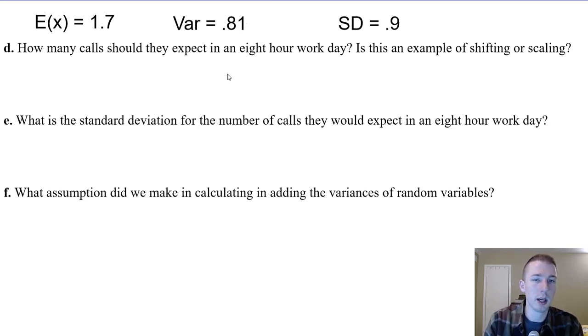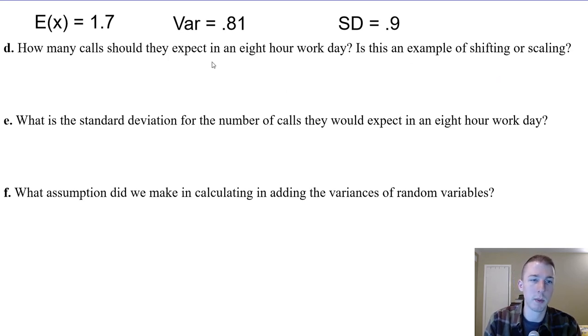How many calls should they expect in an 8-hour workday? All right, so an 8-hour workday is 8 separate hours. Each hour is an independent event. So it's not like whatever happened on the first hour, we multiply that times 8, and then that's what we're expecting. No, because some of them are going to be higher, some are going to be lower. They're all independent events. So what we're really doing is we're not shifting or scaling. It's not like we're just multiplying it by 8 or adding 2 hours to our first one or something like that. But we're actually adding independent events. So we have to do the Pythagorean theorem of statistics.